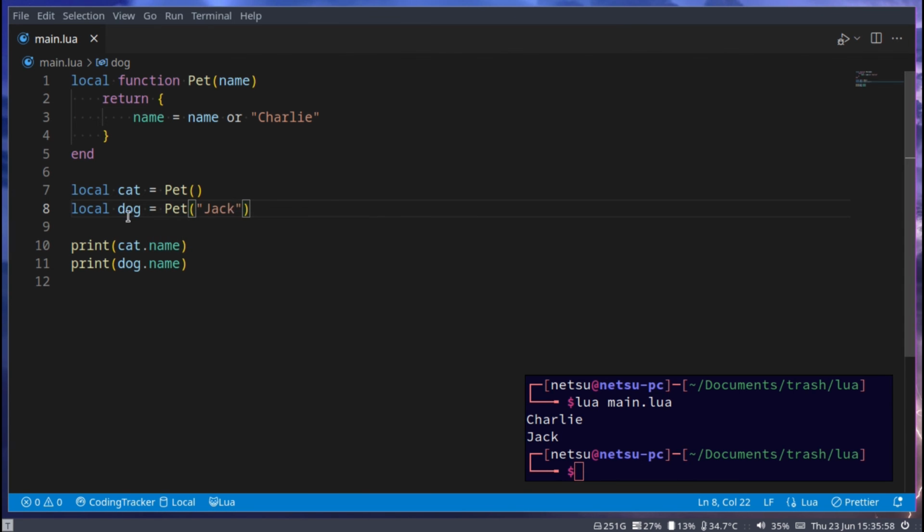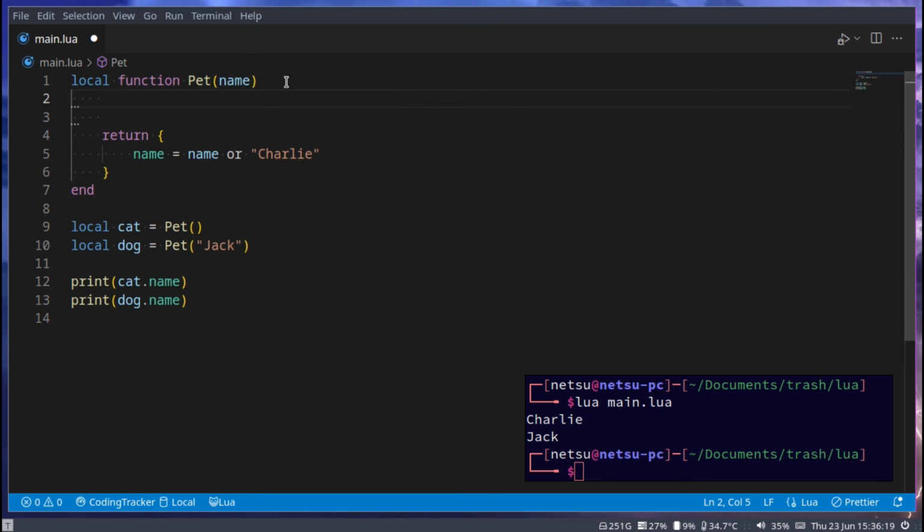At the end of the day, these are just a bunch of tables. But we can create or generate tables for us by calling functions. So that's pretty neat. Now take note, if something is not in this return, it won't be returned for us